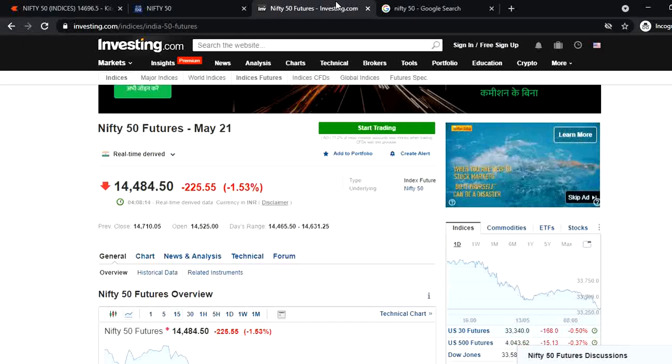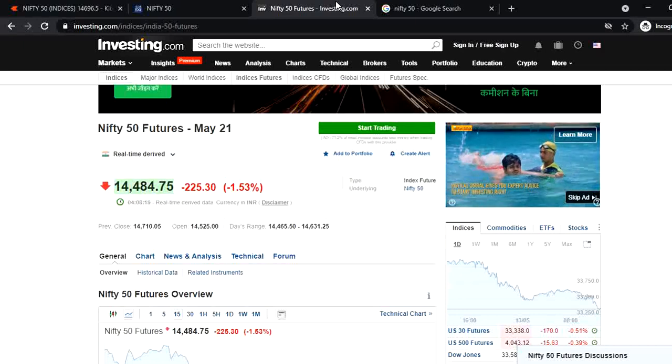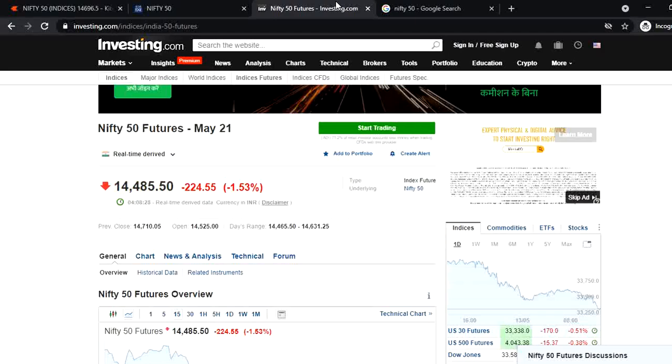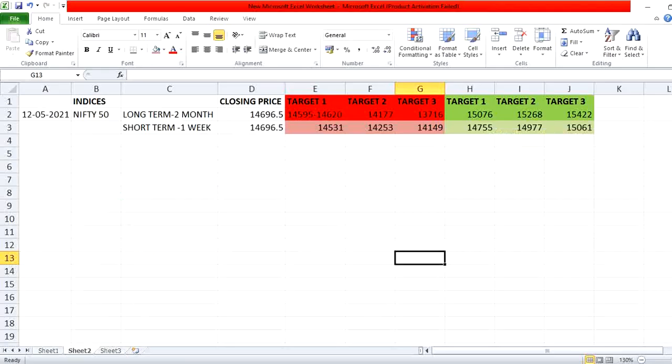But at night the Dow will open, and morning is also there, so we cannot predict. But if we focus right now, it shows 14,484. A little bit of premium will be there. So I am telling you, if Nifty opens at 14,500, we'll go for a short-term target and a long-term target.